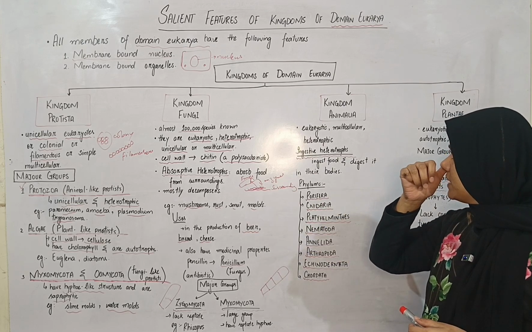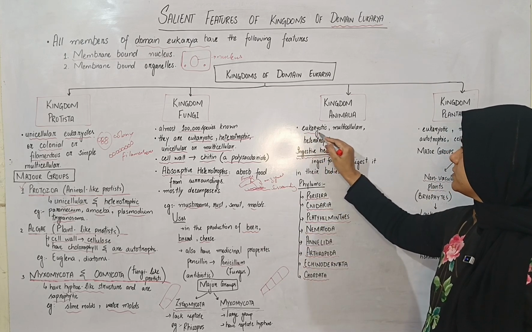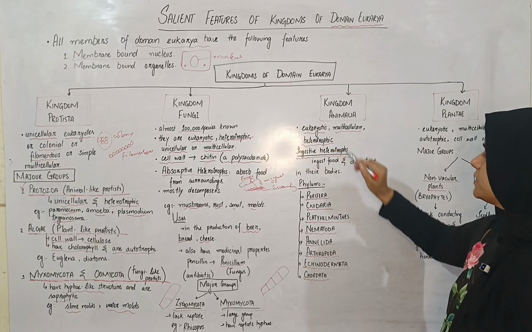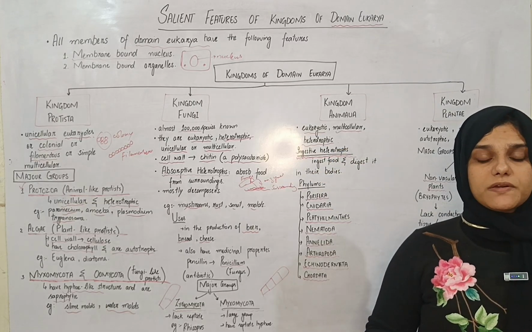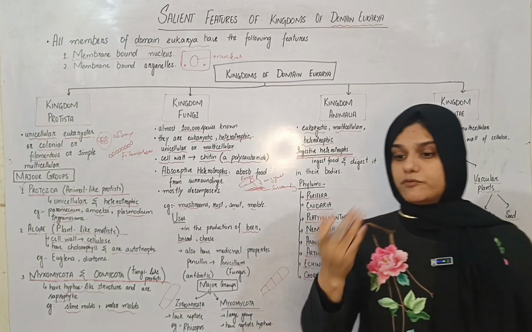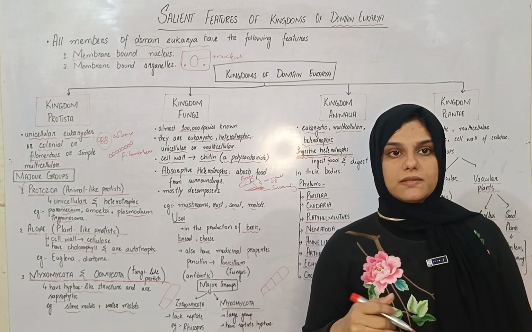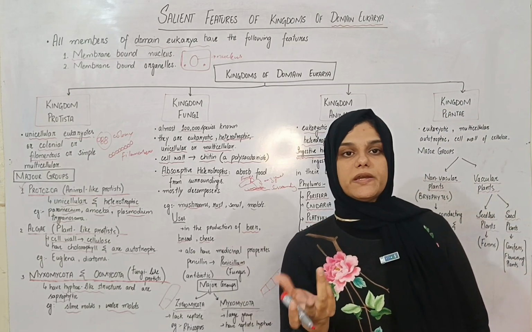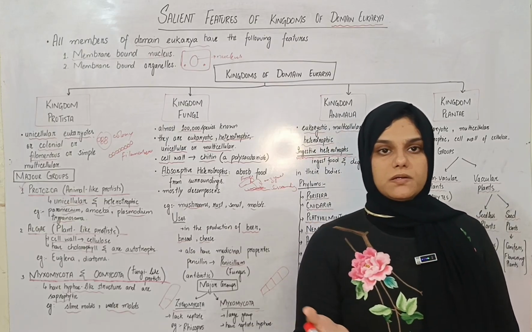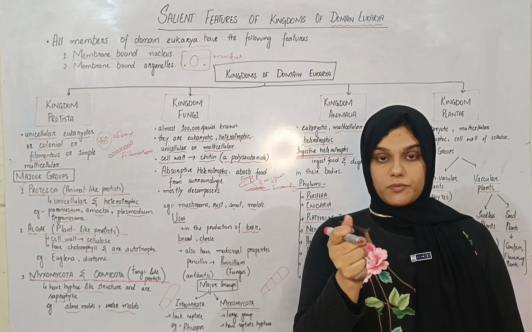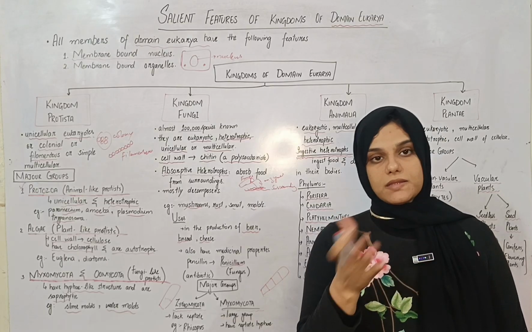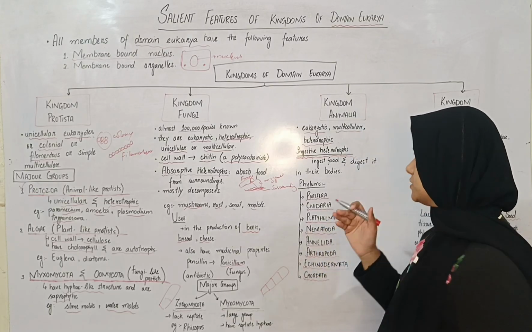Now coming to kingdom Animalia. Kingdom Animalia are eukaryotic, they are multicellular, they are heterotrophic, and they have an ingestive mode of nutrition, ingestive heterotrophs. Now what are ingestive heterotrophs? They take food inside their body, and then inside the body the enzymes are secreted and food is converted into simpler substances and then absorbed by the body. So the enzymes are not expelled out of the body. Instead, the food is taken inside the body and then enzymes act upon it, and then the food is digested.